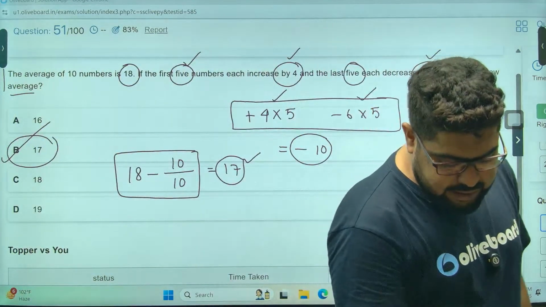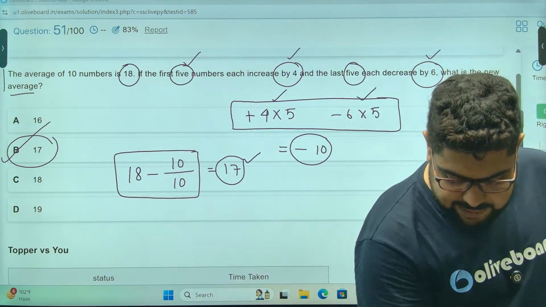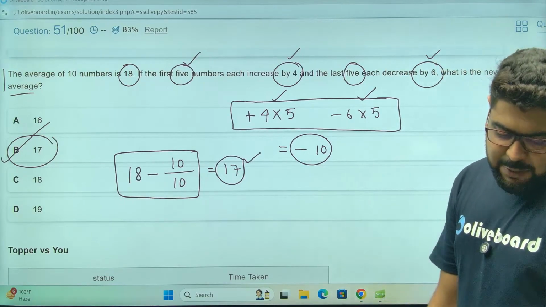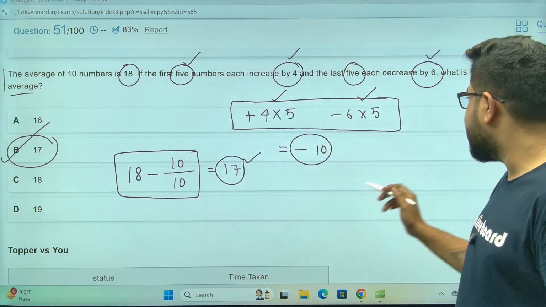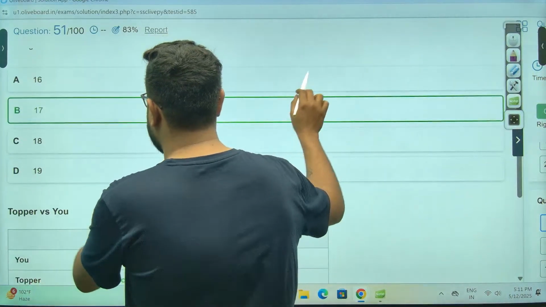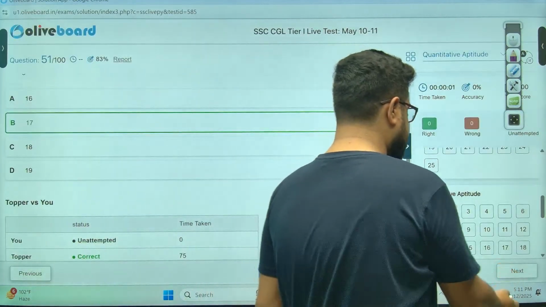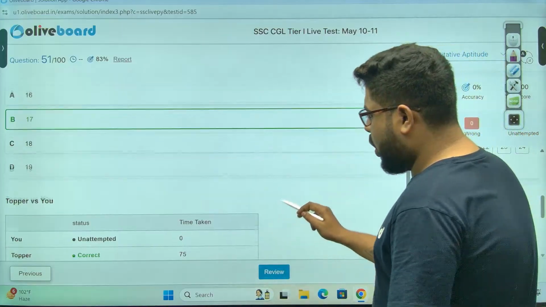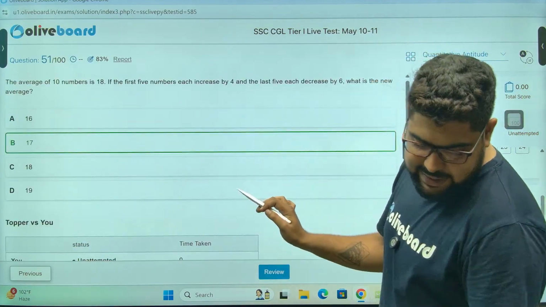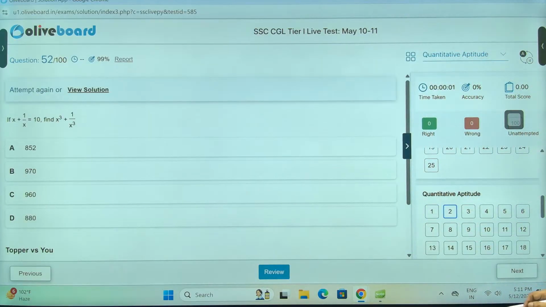Very good evening, sister. So 17 is the correct answer. It was a very simple question. You see, the topper took 75 seconds. You should not take 75 seconds here. Max 20 seconds.